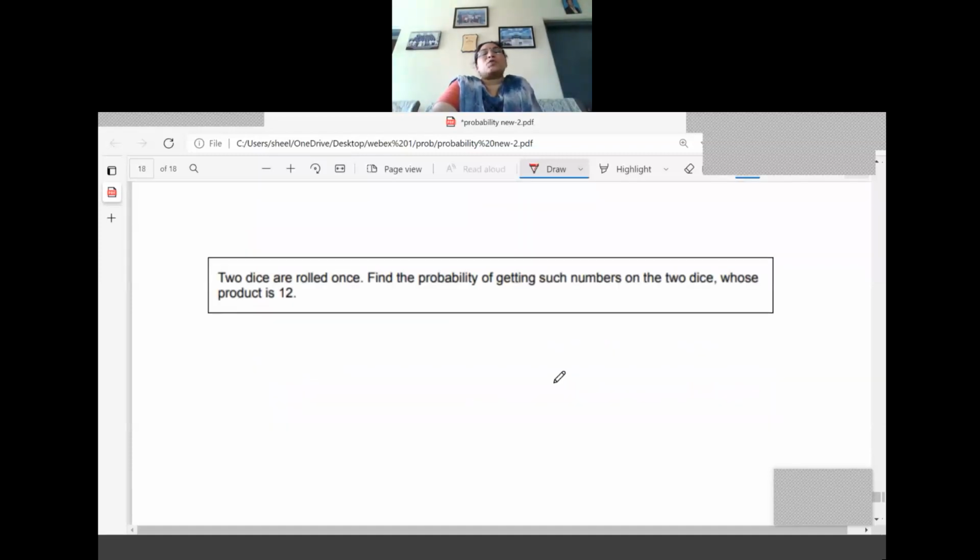Okay, I think one more is there. Two dice are rolled once. Find the probability of getting such numbers on the two dice whose product is 12. Two dice are rolled, so you should think of all the outcomes and where the product is 12.